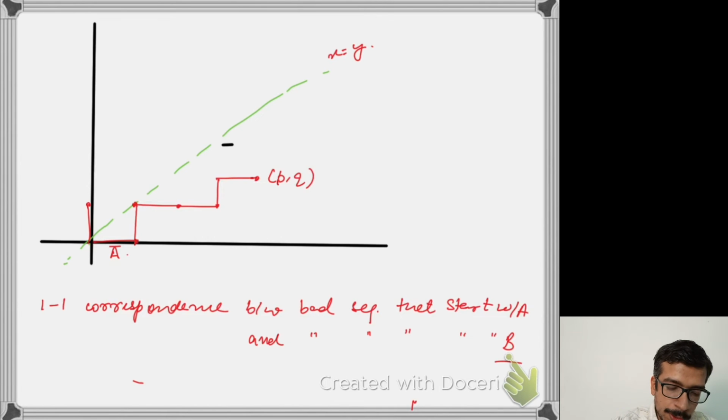So what is a one-to-one correspondence between these sequences? Well, if I start with a bad sequence which starts with an A, then essentially I reflect the part of this path before it touches the x equals y line for the first time. So let's just reflect this path. That will give me a bad sequence which starts with a B.